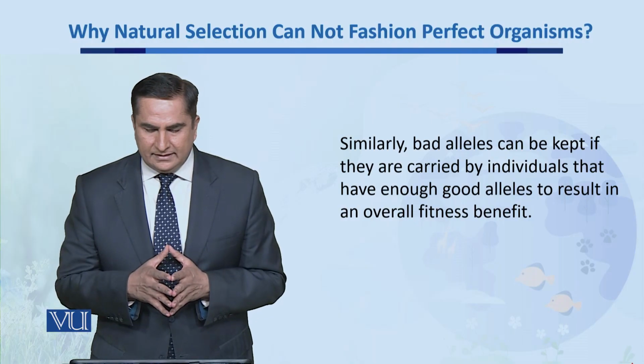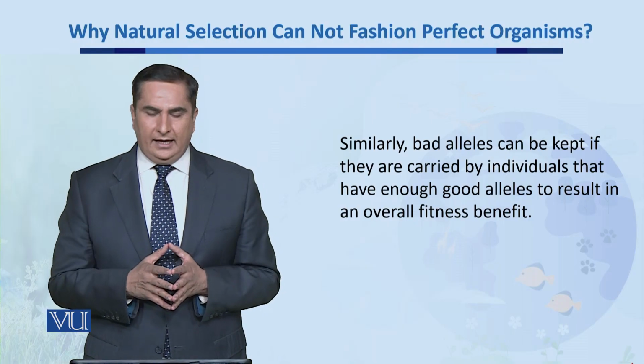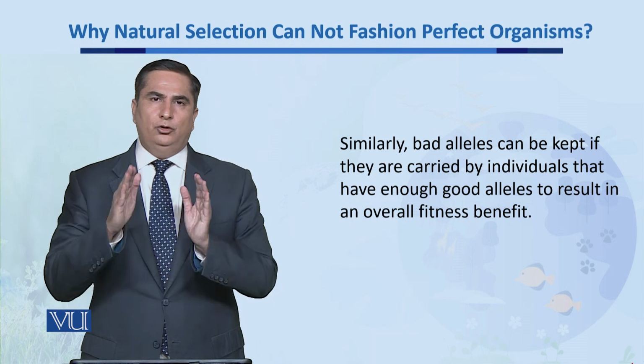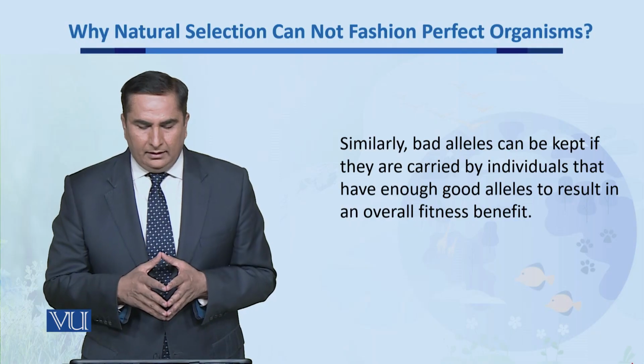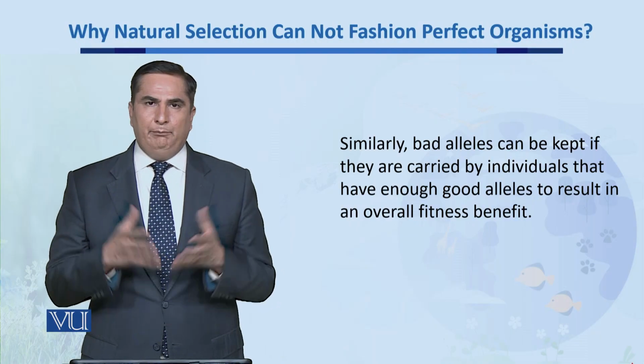Similarly, bad alleles can be kept if they are carried by individuals who have enough good alleles to result in an overall fitness benefit.